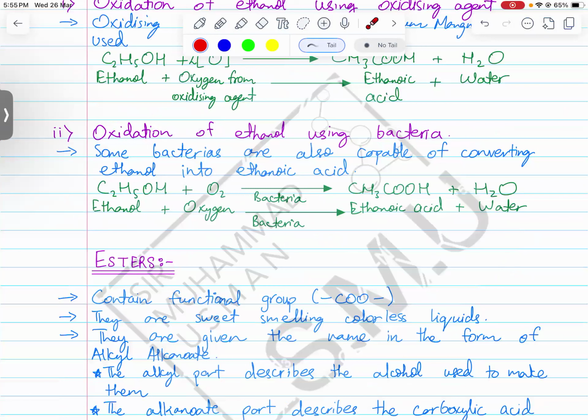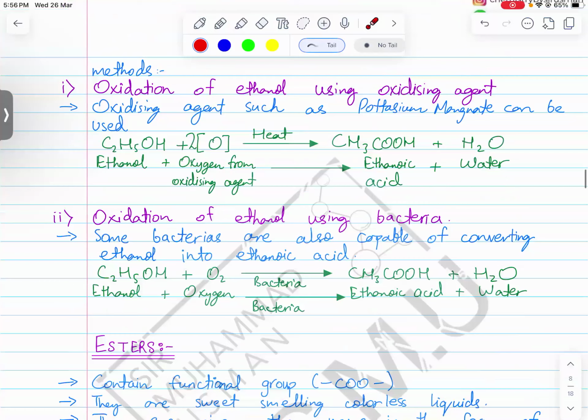Ethanoic acid is used in the vinegar industry. And with that, the chapter of carboxylic acids is also completed. So we have completed three chapters today: alkenes, alcohols, and carboxylic acids.